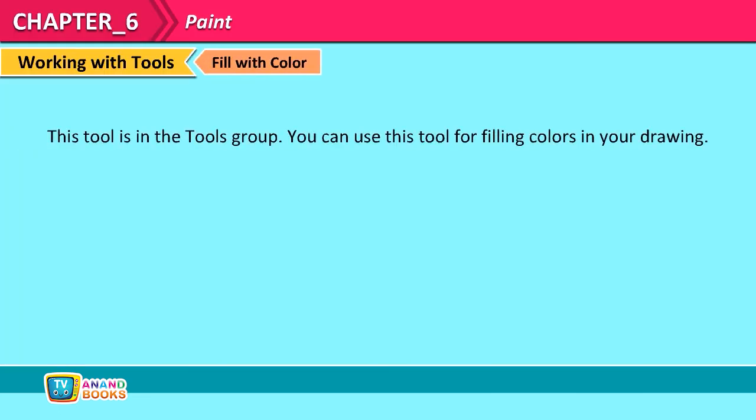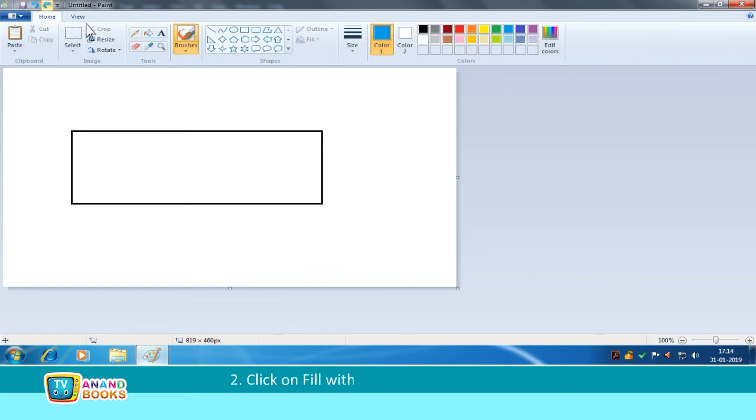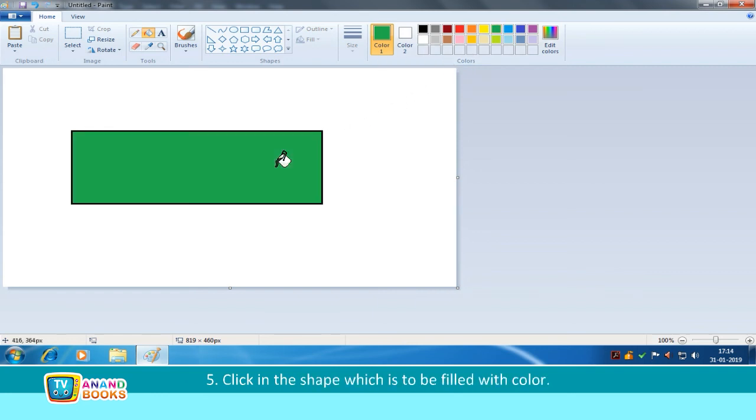Fill with color. This tool is in the Tools group. You can use this tool for filling colors in your drawing. First, click on Home tab. Second, click on Fill with Color tool from Toolbox. Third, click on Color 1 box. Fourth, click on any color from the color palette in the Colors group. Fifth, click in the shape which is to be filled with color. The selected color gets filled in the shape.